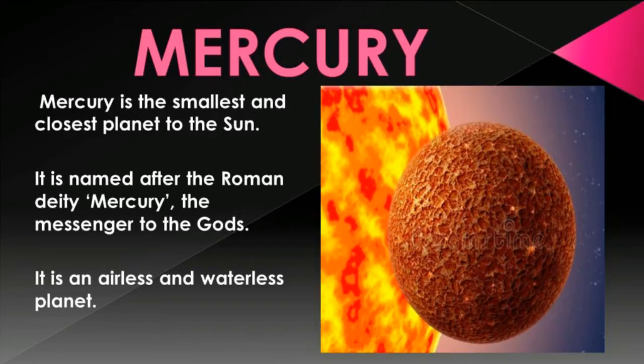Mercury. Mercury is the smallest and closest planet to the sun. It is named after the Roman deity Mercury, the messenger to the gods. It is an airless and waterless planet. It does not have an atmosphere, so it has extremes of temperature. It has no natural satellites.